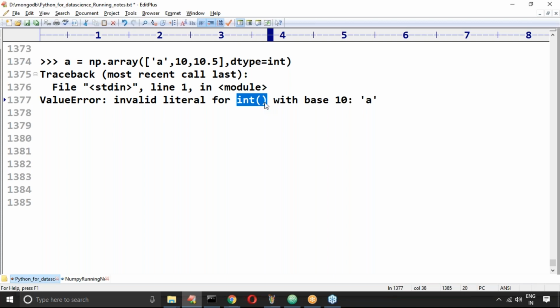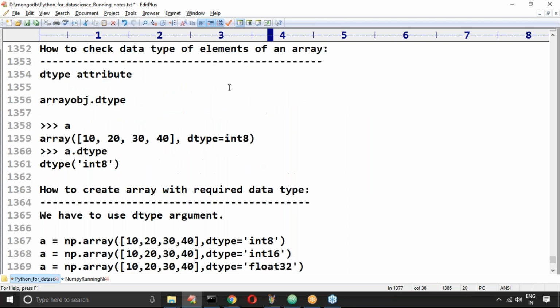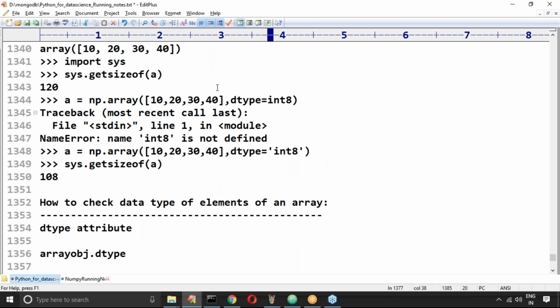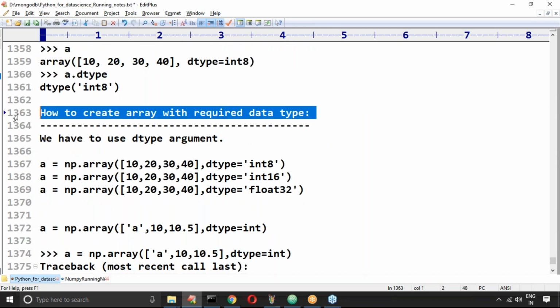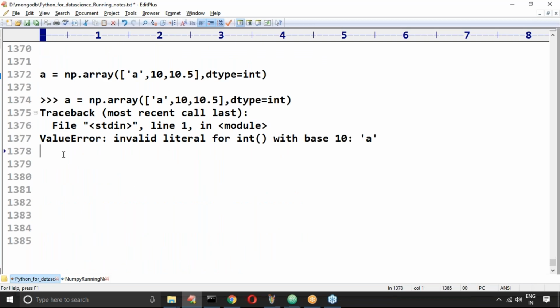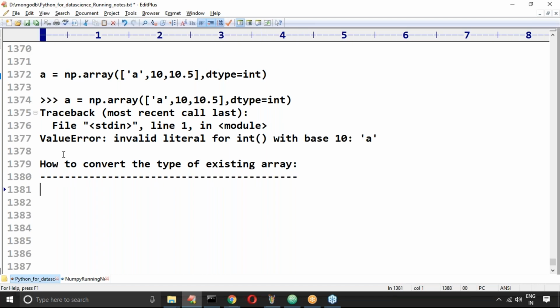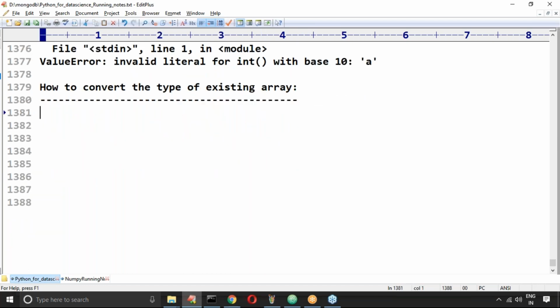Next, how to check the data type of elements: the dtype variable. How to create an array with the required type is clear. Now my question is how to convert the type of an existing array. I have an array already there.